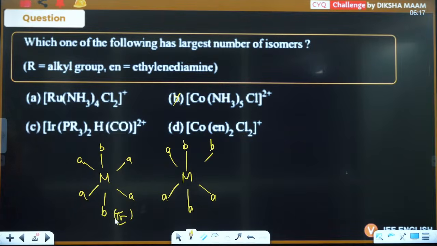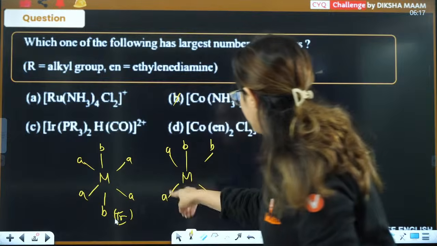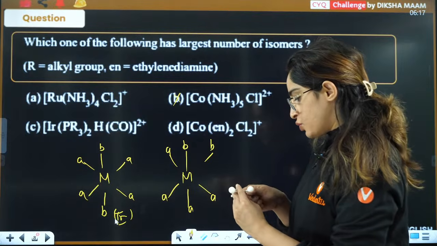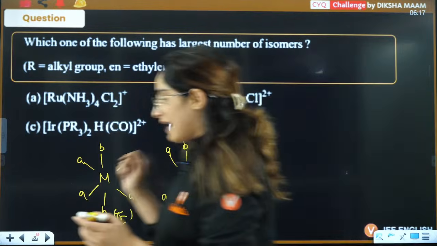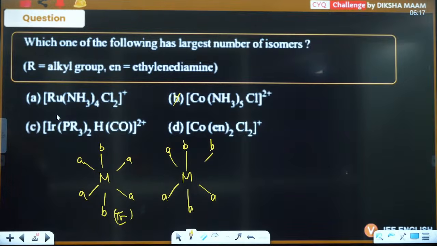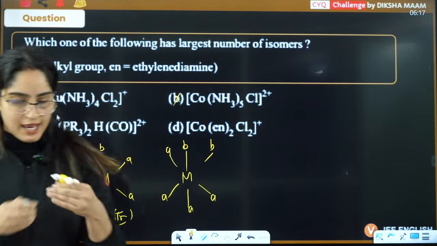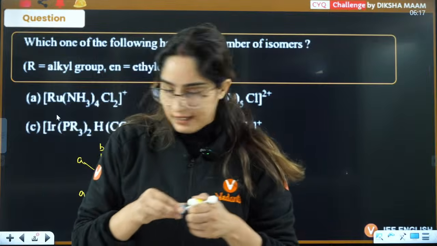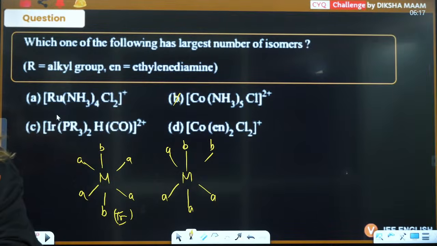So just give me a second. In the square planar positions, you have 3A and 1B. So I'll be writing it like this. 3A and 1B is there. Then 1B is here. And then 1A is also here. Okay. Yes.